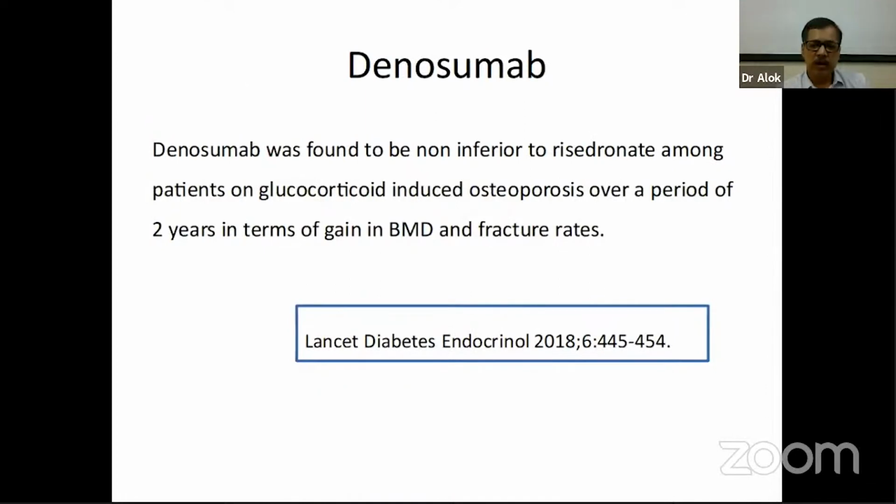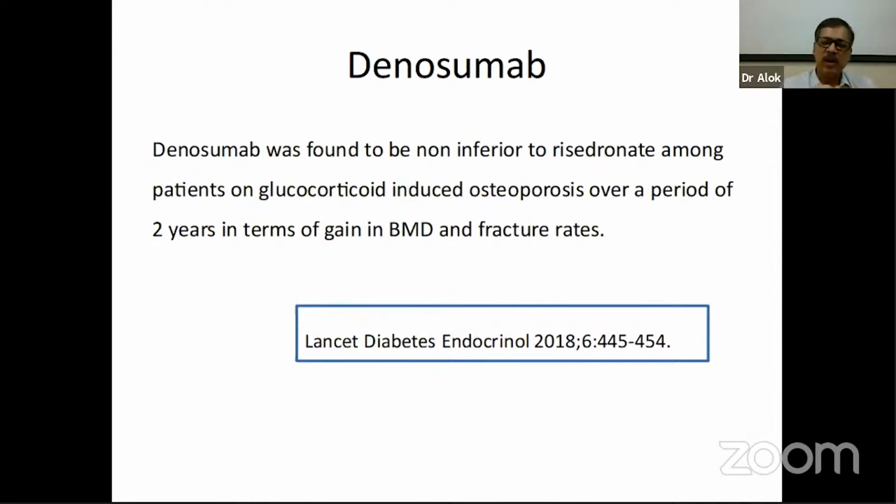Now, Denosumab has also been tried and found to be successful. This is a trial which came in 2018. It is a multi-center trial in which some 900 patients were taken and divided into two groups. One group was the patients who were glucocorticoid continuing, and the second group was patients who were glucocorticoid initiated.